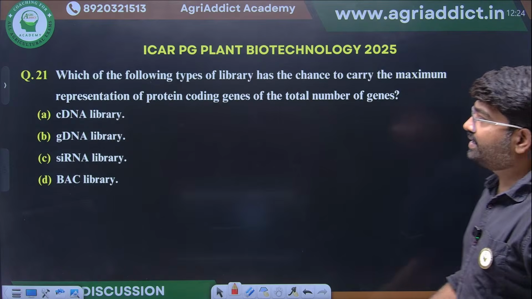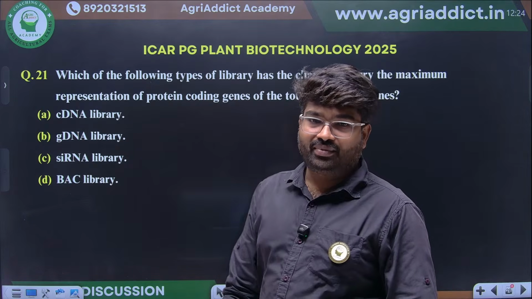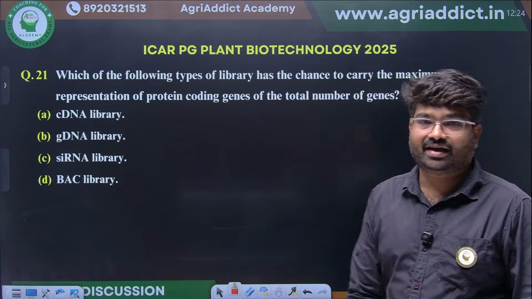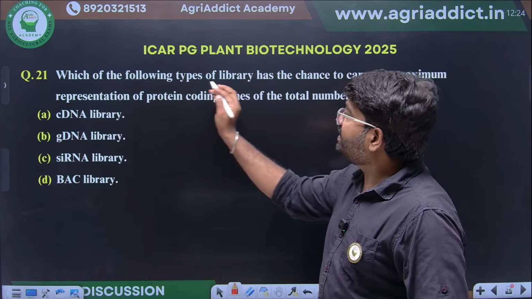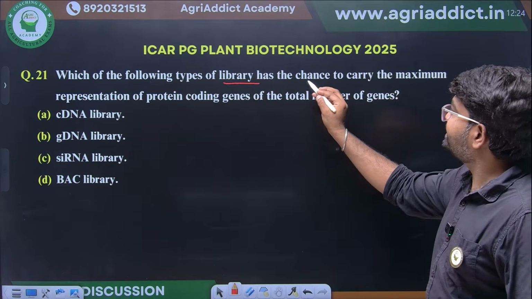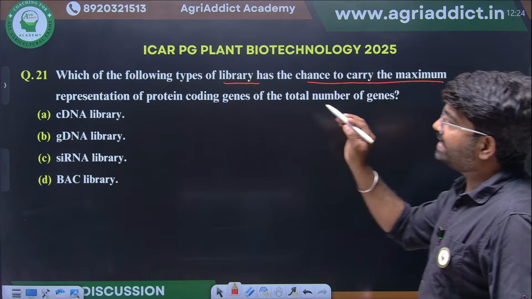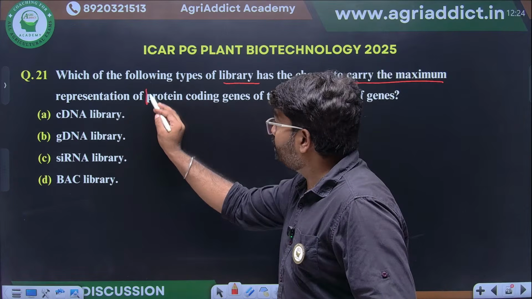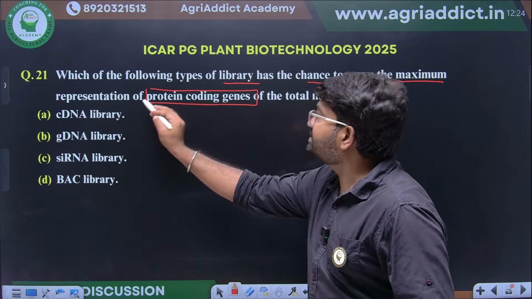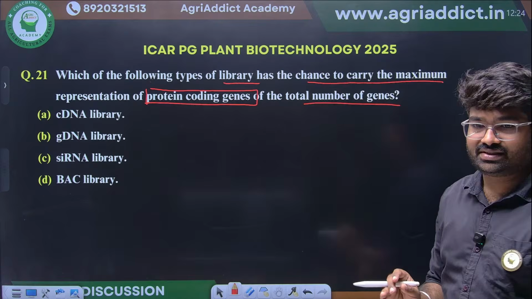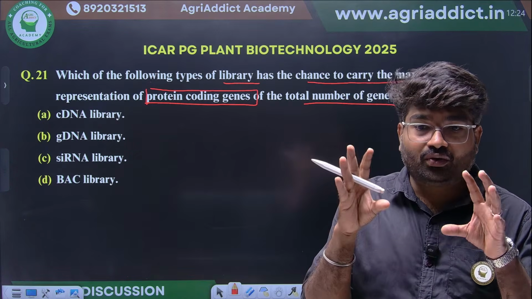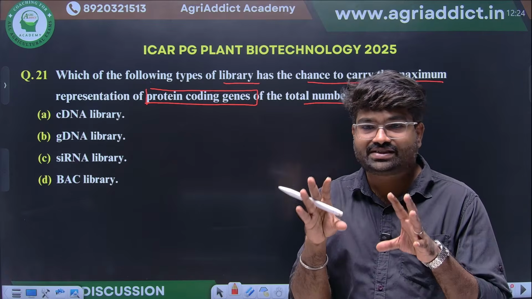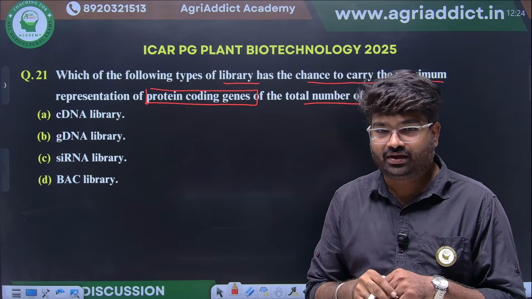TK. Next, they are asking about libraries, genomic library, cDNA library, like that. They are asking a question about library. See here, which of the following types of library has a chance to carry the maximum representation of protein coding genes of the total number of genes? Tell students, they are asking in which library the protein coding genes will be there. Yes, protein coding genes.